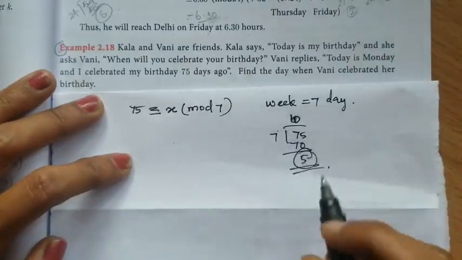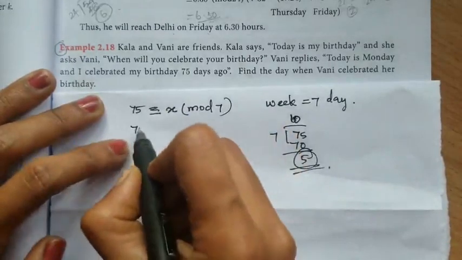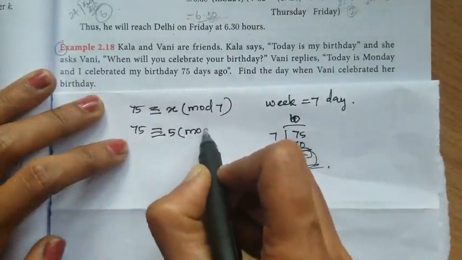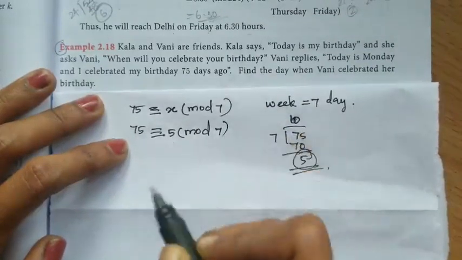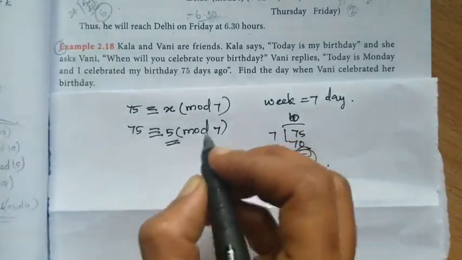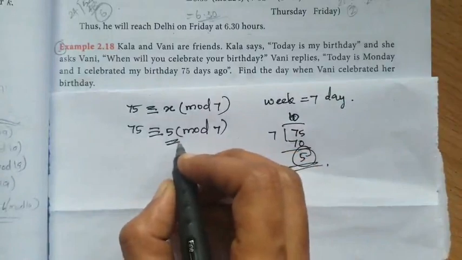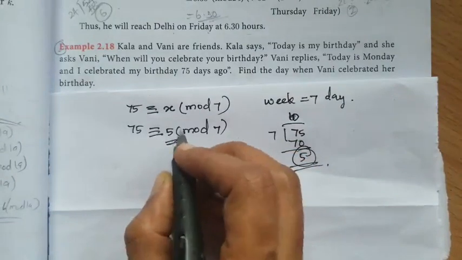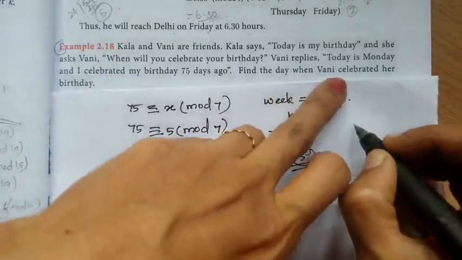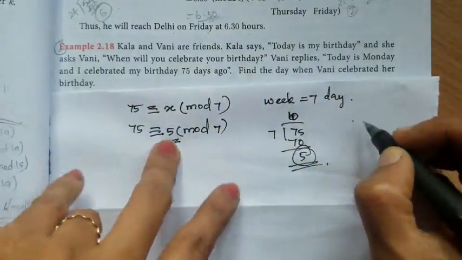Remaining 5, isn't it? So 75 is congruent to 5 mod 7. So the answer is 5. So she celebrated her birthday 5 days ago. While calculating week-wise, we have to calculate it as 5 days before.